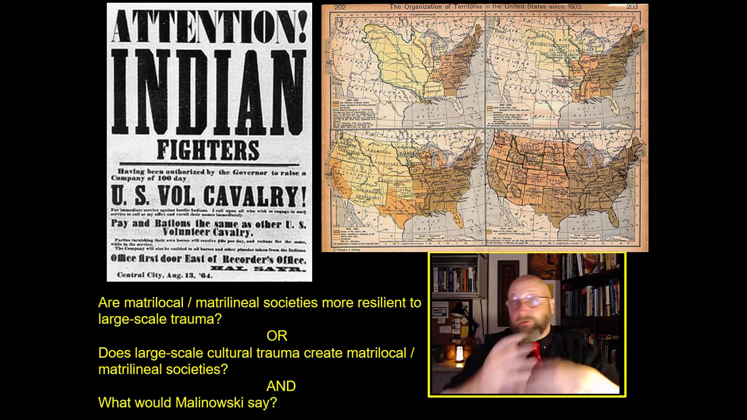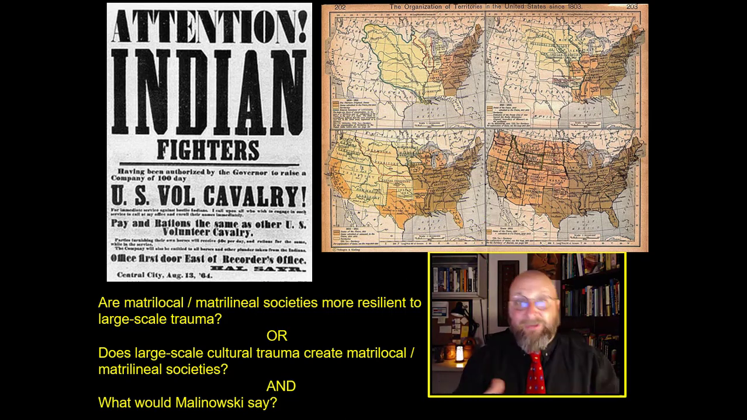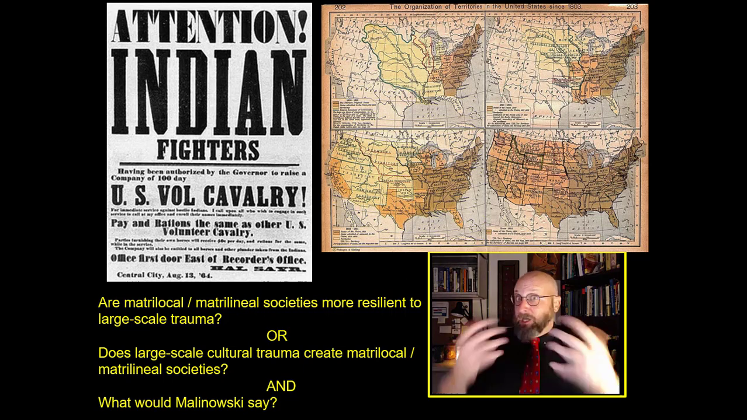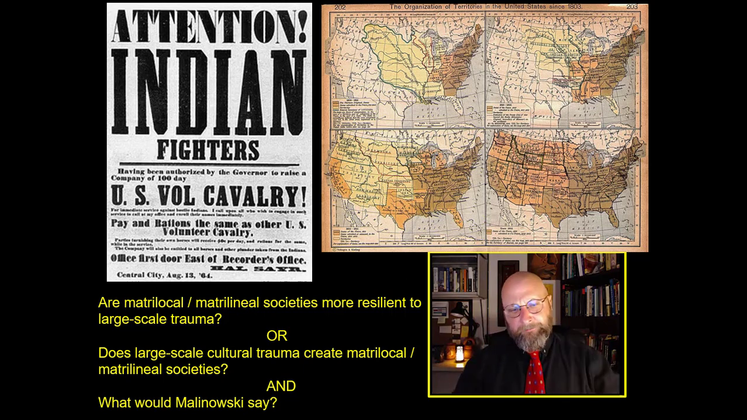And these messy family structures that emerge from this large-scale trauma are the de facto family groups that become the de jure groups. And this is a sort of chicken and egg thing.